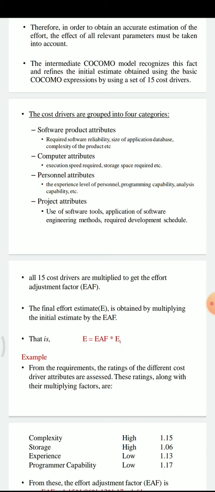The final effort estimate E is obtained by multiplying the initial estimate by the EAF, that is the effort adjustment factor. The intermediate estimate E is equal to the effort adjustment factor into the initial effort calculated in the first model of COCOMO.